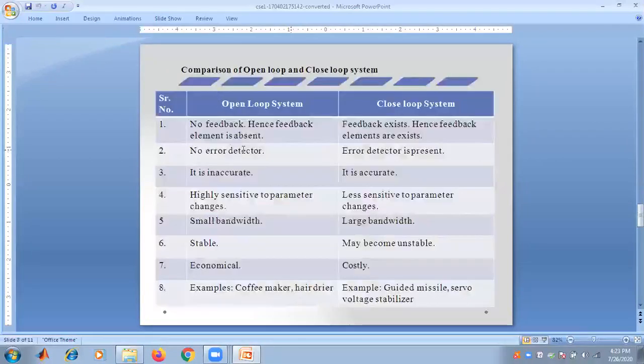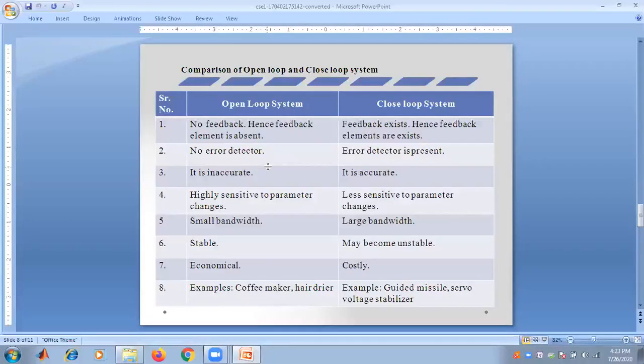So here is a comparison between the open loop and the closed loop system. For the open loop system, there is no feedback, hence the feedback element is absent. For the closed loop system, feedback exists, hence feedback elements exist. There is no error detector in an open loop system. For the closed loop system, error detectors are there. The open loop system is inaccurate.